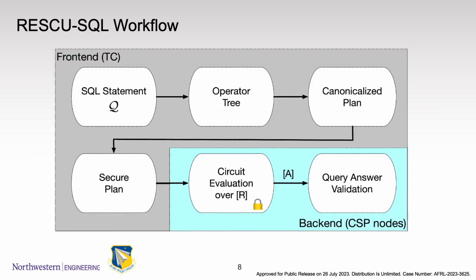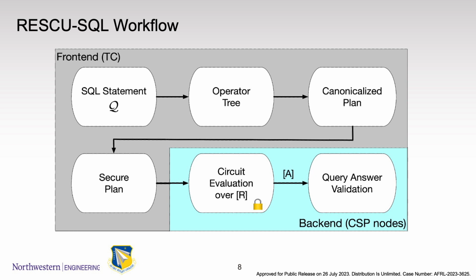Then we discuss the workflow of the system in detail. First, the TC has the SQL statement, and it parses the query into a directed acyclic graph of operators, aka operator tree. After that, we use heuristics to generate an efficient canonicalized query plan. The methods include eagerly removing attributes that are not needed, leveraging schema information to reduce intermediary cell sizes, or utilizing projection pushdown to reduce columns for join. Then we map each operator node with its predicates to a corresponding cryptography protocol.